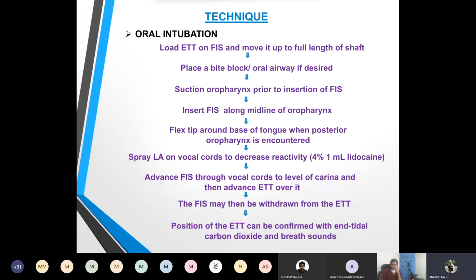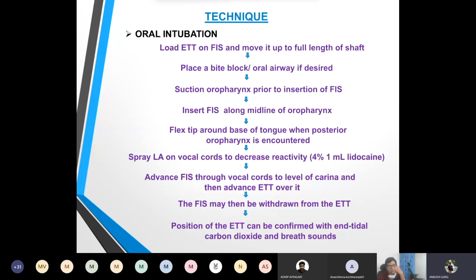The epidural catheter has to be cut 3 cm from the distal end and fed through the working channel. A Luer lock can be connected with a 5 ml syringe containing 1 ml of 4% lignocaine and 4 ml of air, so that it is sprayed properly in the oropharynx.